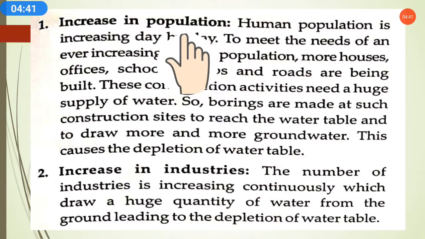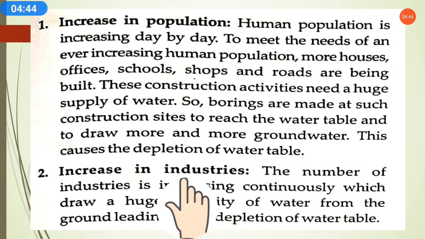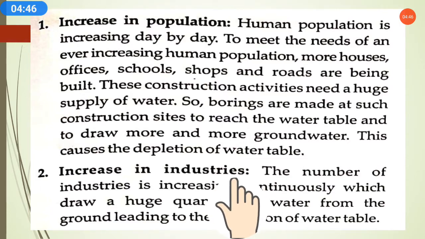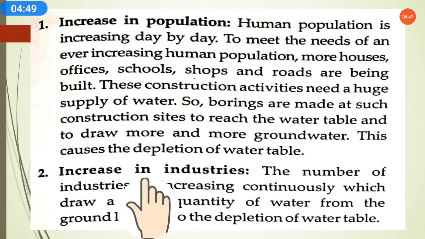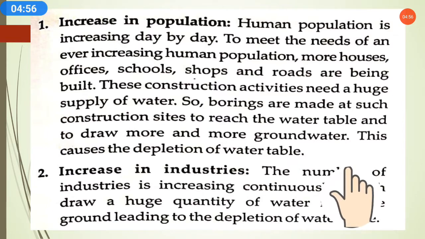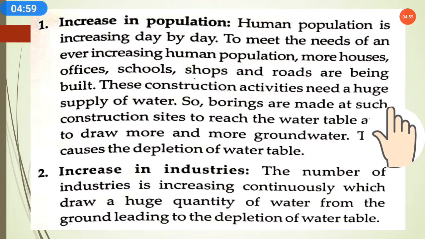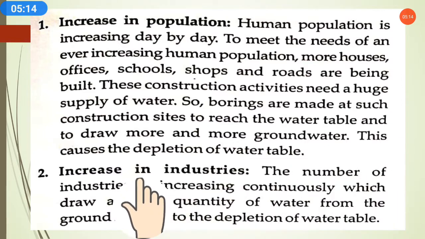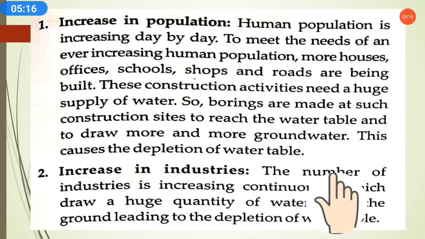So this is one of the reasons, the increase in population. The second reason is increase in industries. Now what does it cause in the depletion of water table? The number of industries is increasing continuously, which draw a huge quantity of water from the ground, leading to the depletion of water table. For the production of new products in industries, water is also required. So as the number of industries keeps increasing, they draw a huge amount of water from the groundwater.